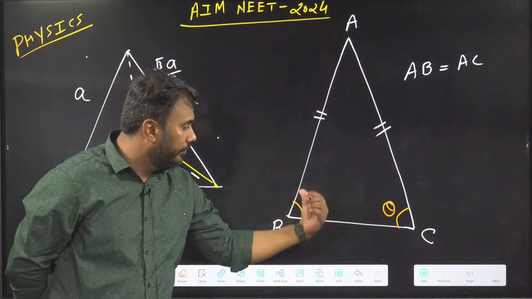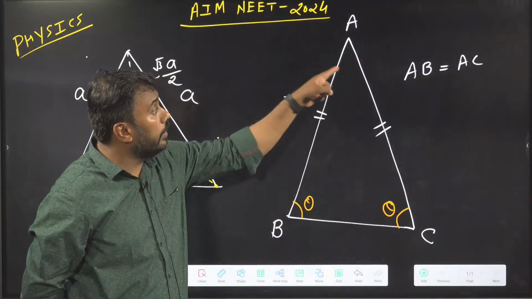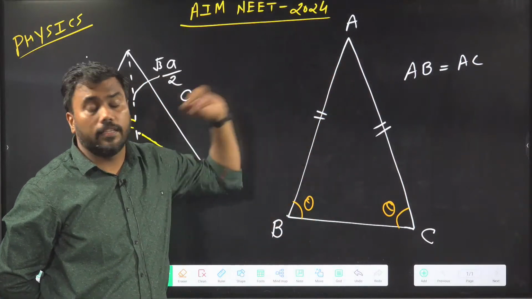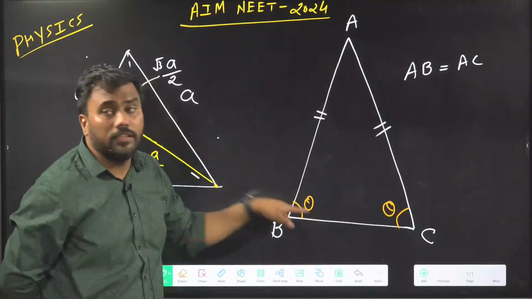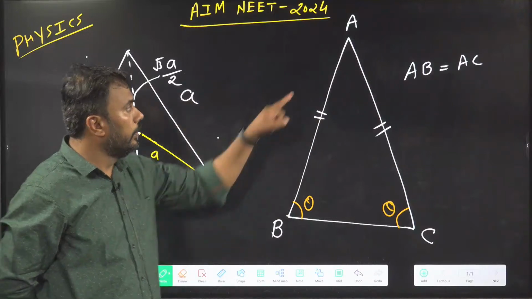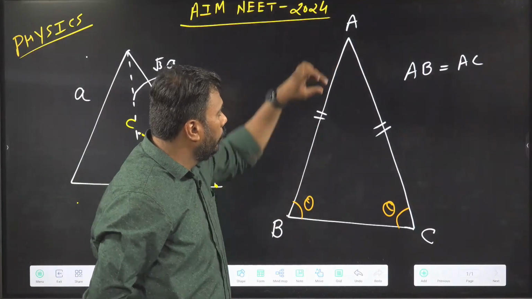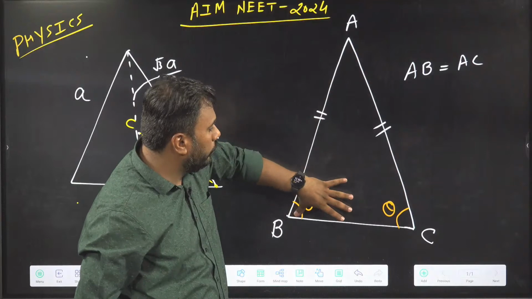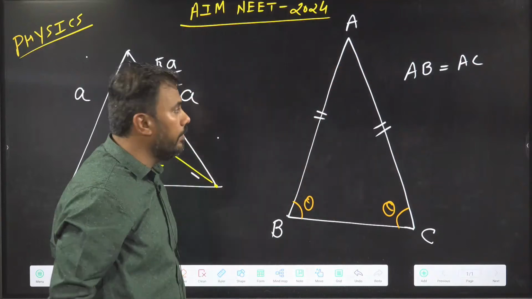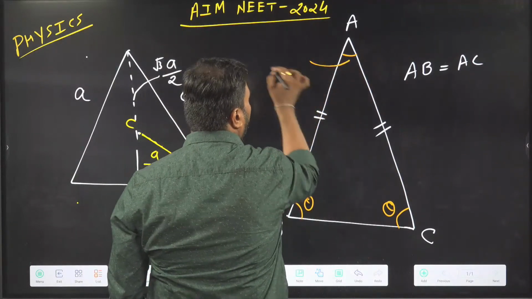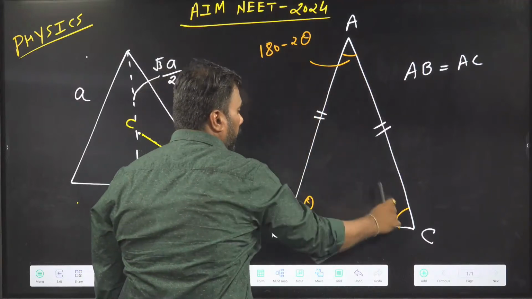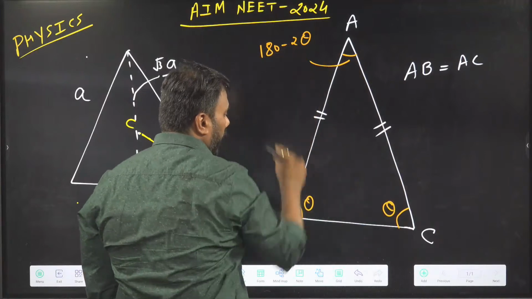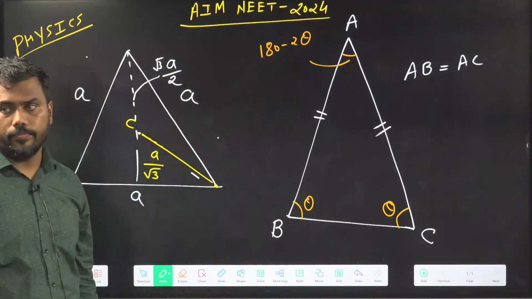Now, if these two angles are theta, you can also determine the remaining angle in the triangle. How can you determine this? Because the sum of these three angles is 180. So 180 plus 180 minus 2 theta, this angle should be 180 minus 2 theta. That's the only way the angle sum can be 180.